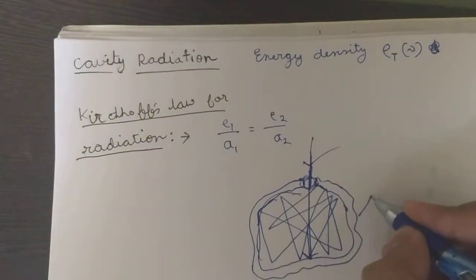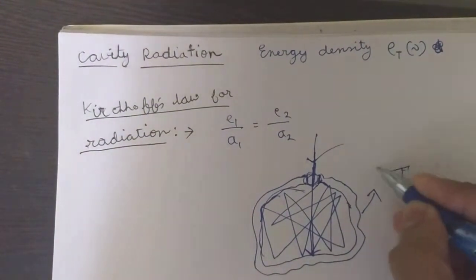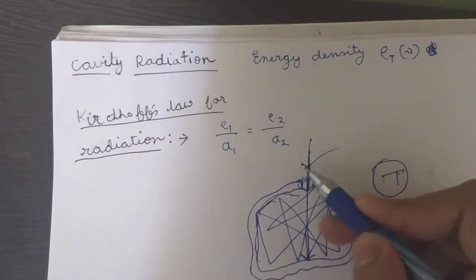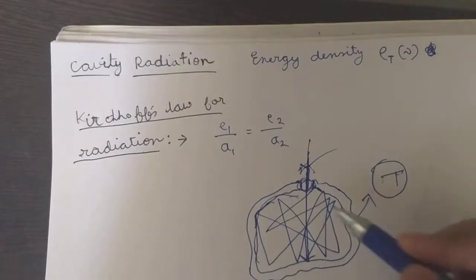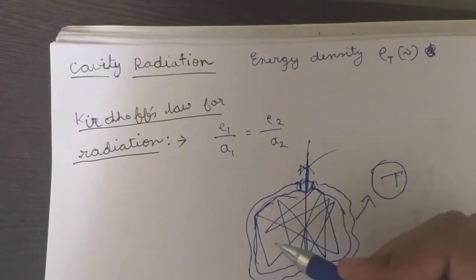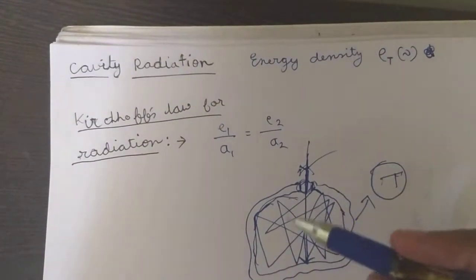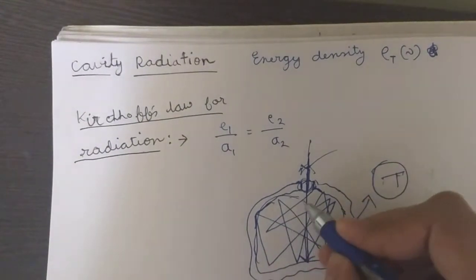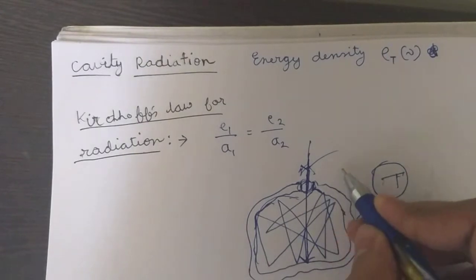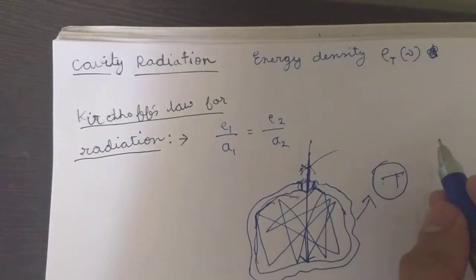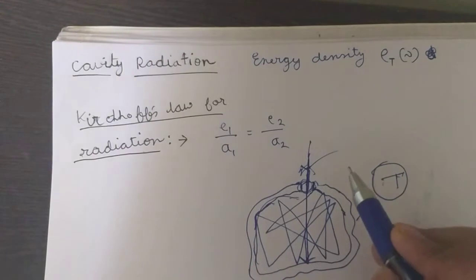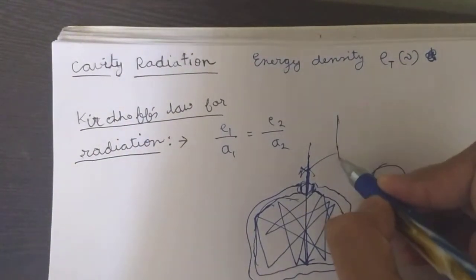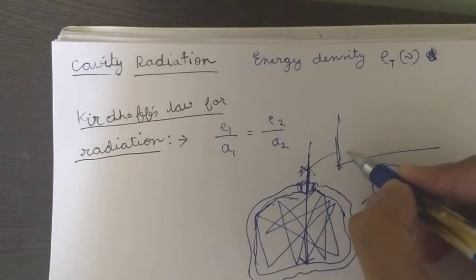So if we heat it up to a particular absolute temperature T, it will also emit some radiation through this hole. As it absorbs everything, it should also emit everything. So it has the characteristics similar to a black body. It will emit every radiation that is of universal character as it is in a black body, and it will have a continuous spectrum, and we will see the same kind of graph as we had already discussed.